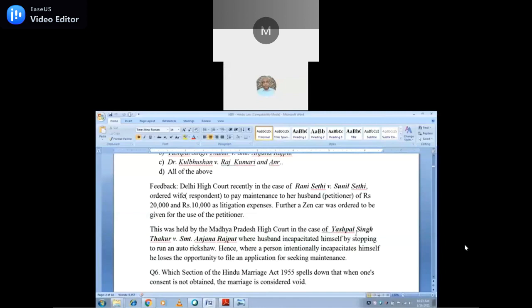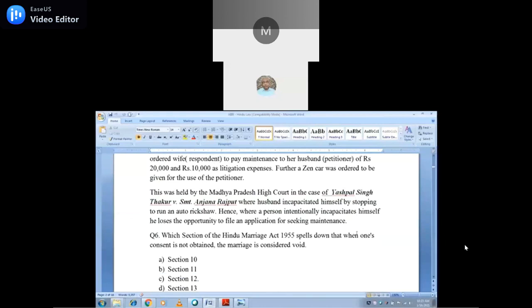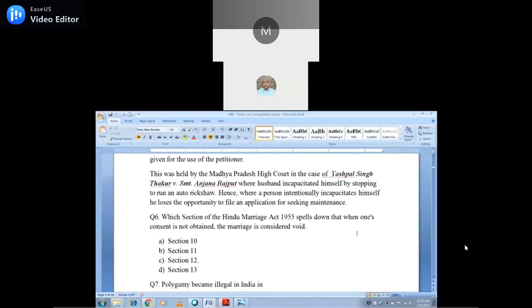So why I have given this case law: it is not only the husband who has to give maintenance to the wife. The wife also has to give maintenance to the husband when the husband is not an earning member. So that is the point.